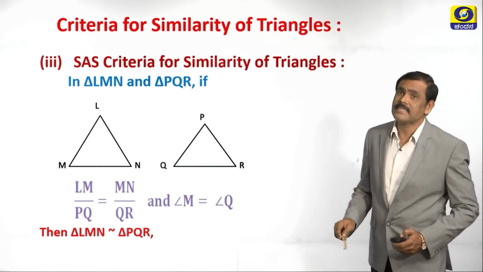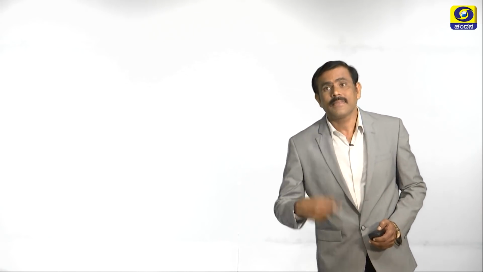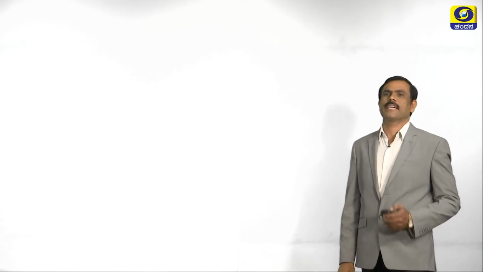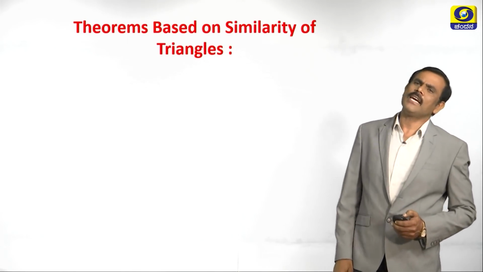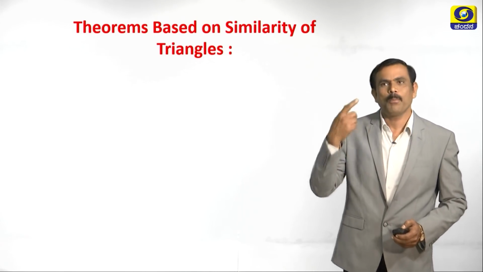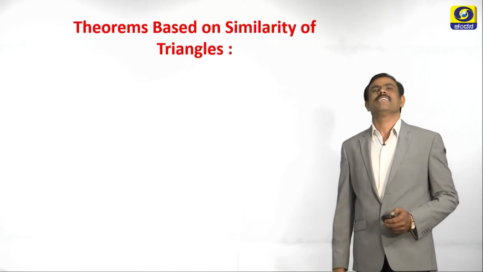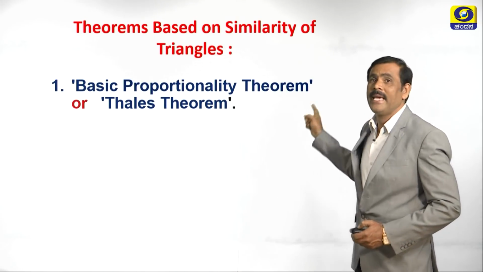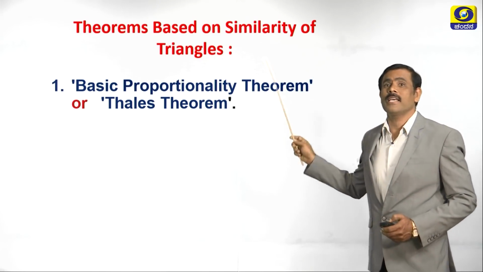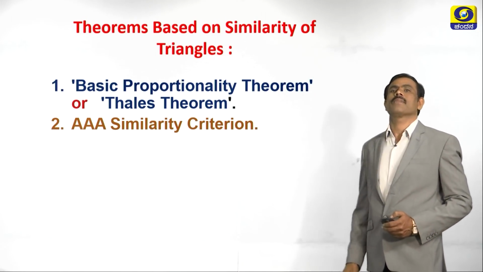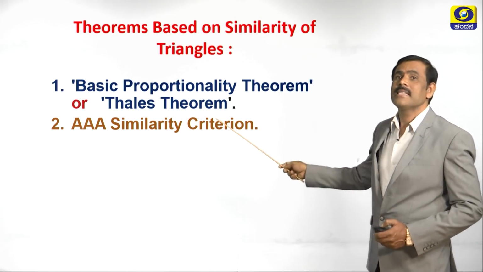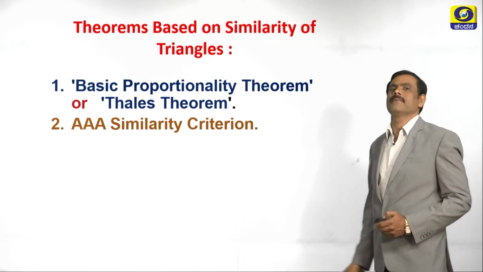Now, let us discuss the theorems based on this similarity of triangles. Which are the theorems? Already I have learnt it, already I have proved it. First theorem, basic proportionality theorem, or it is also called as Thales theorem. Then what is the next theorem? Angle, angle, angle similarity criterion.